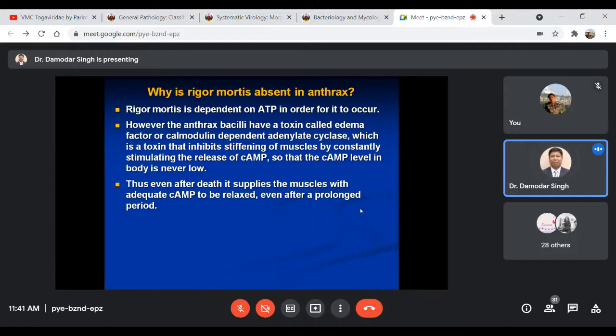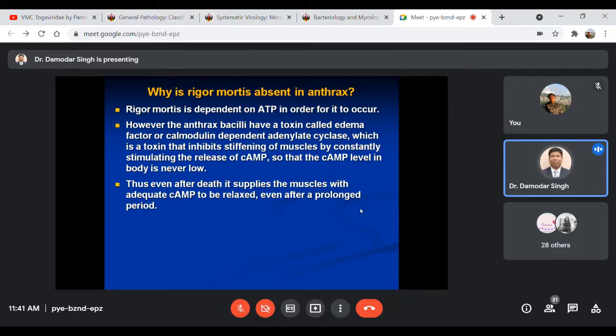This toxin inhibits the stiffening of the muscles by constantly stimulating the release of cyclic AMP, so that the cyclic AMP level in the body is never low. That's why the muscle will not contract.